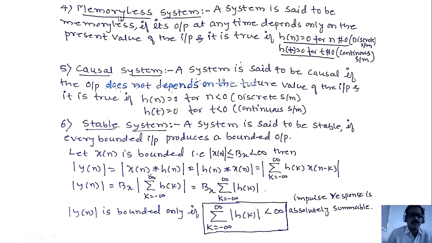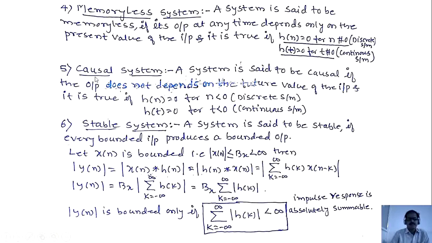Here we identify whether the system is memoryless or has memory by observing the impulse response h of n in case of discrete, and h of t in case of continuous. If the impulse response amplitude is 0 for n not equal to 0 or t not equal to 0, then the system is memoryless. Otherwise the system has memory.